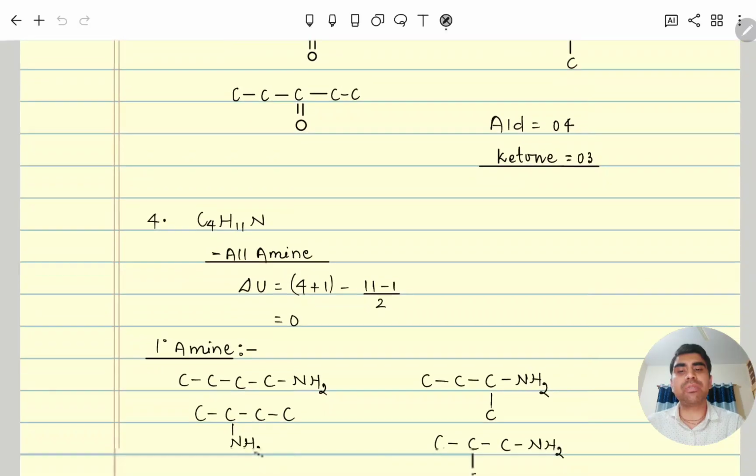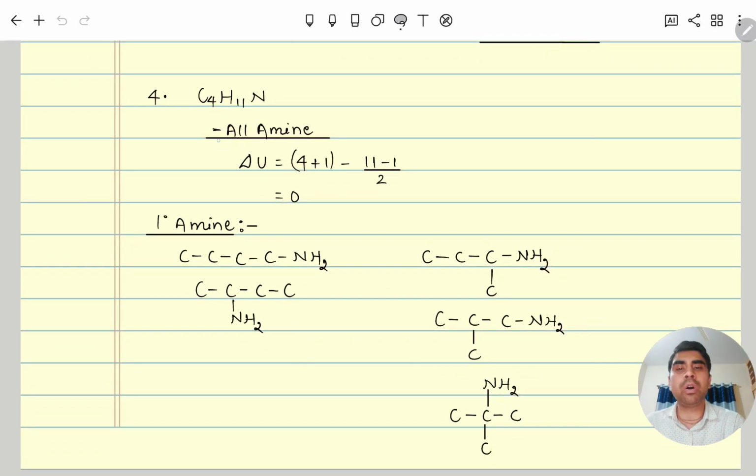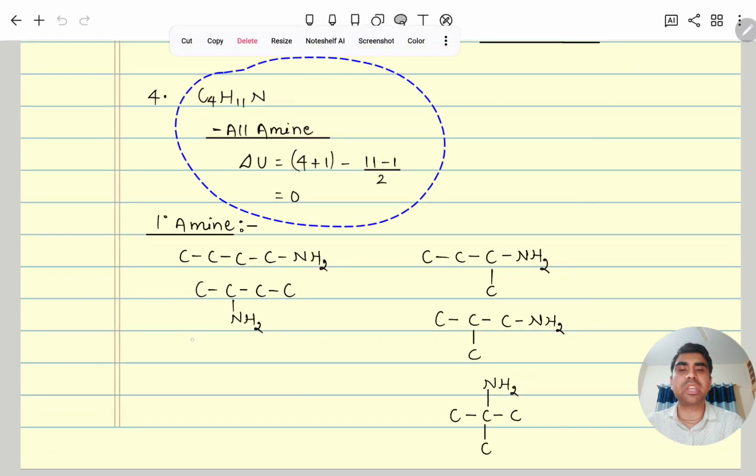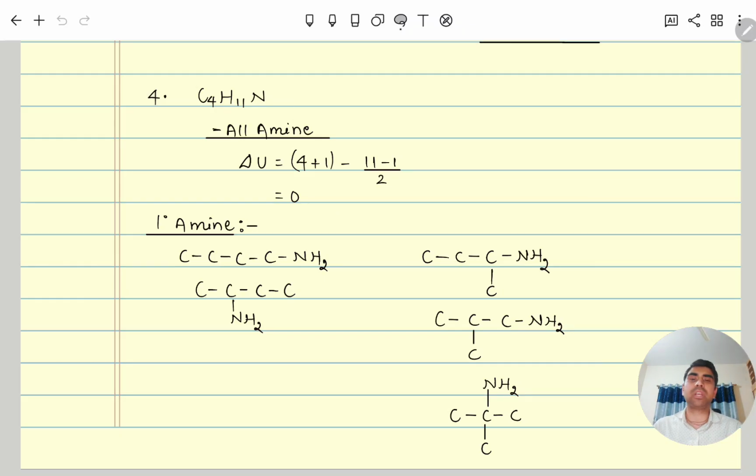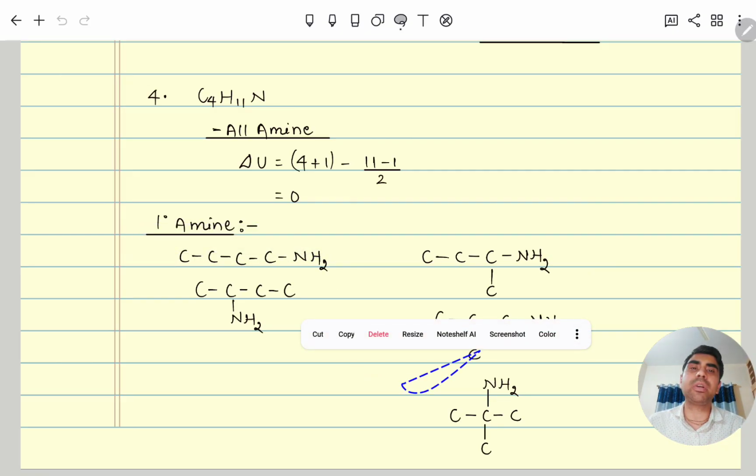Similarly, C4H11N is given, all amines. So you just see and then try to calculate by yourself. Degree of unsaturation 0 means it is not an amide and so on, it is asking about amines only. So all amines: 1 degree, 2 degree and 3 degree, you draw. First you draw all possibilities for 1 degree, then 2 degree and then 3 degree.